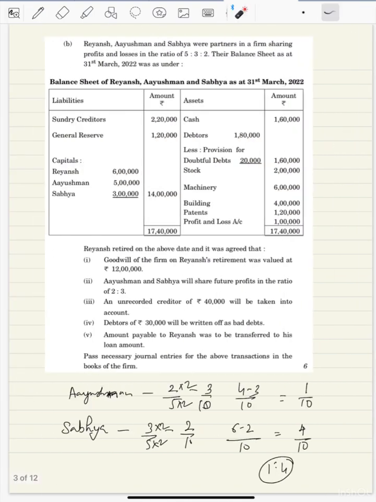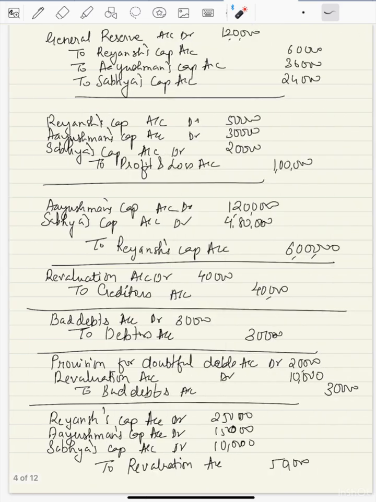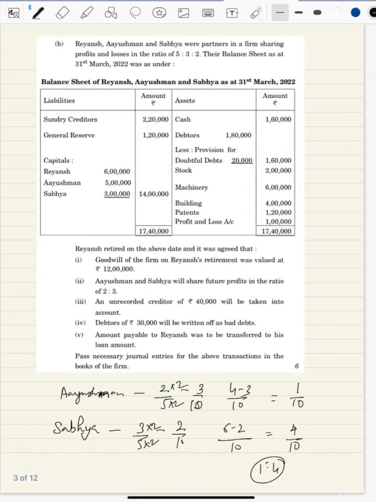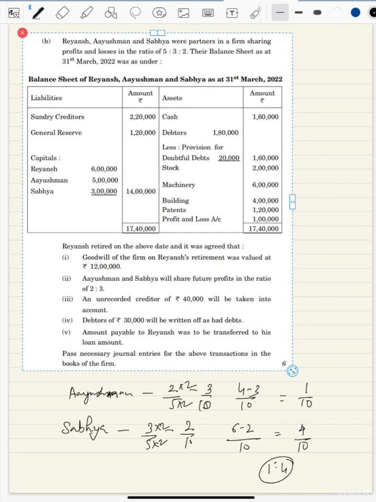Now last thing says that the amount which is payable to Rayansh will be transferred to his loan account. So you need to find out how much amount he will get. Okay. So see, Rayansh had 6 lakh in his account, 6 lakh credit. So add all the credit and then subtract all the debit. So your 6 lakh plus 36,000 credit. So if you want, you can keep on adding. Okay. So I'll write it down somewhere here. Just a minute. I'll write it down here.